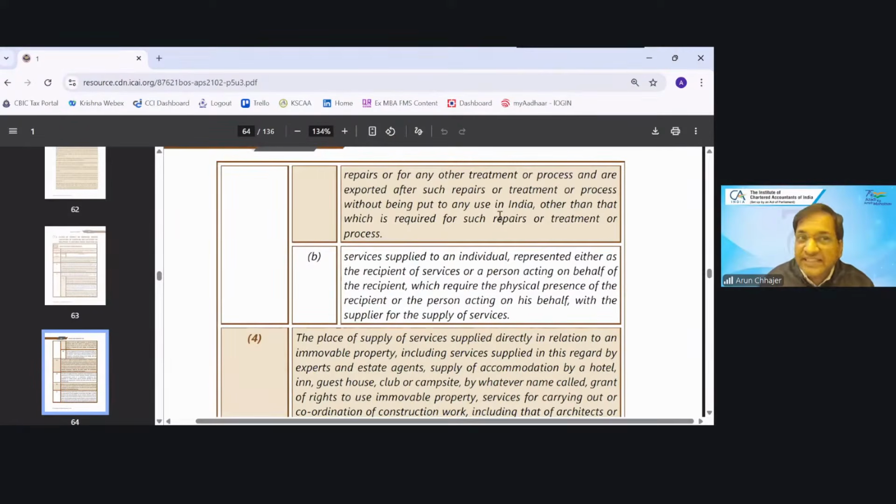If you go to Section 12, you will not find performance-based service with respect to goods. You will not find separate provisions. So it means the general principle applies. What is the general principle? If the recipient is registered, then his location. If it is unregistered but the address is available, then the recipient's location is the place of supply. If it is not registered and the address is also not available, then the supplier's location.